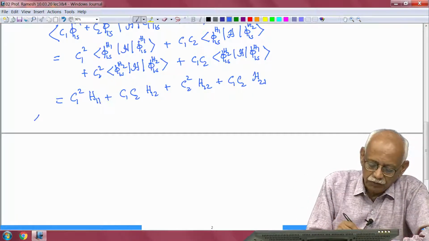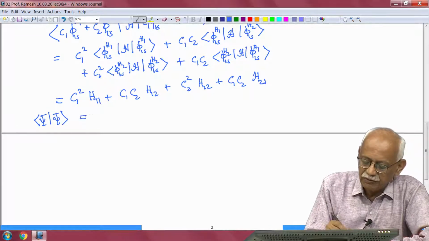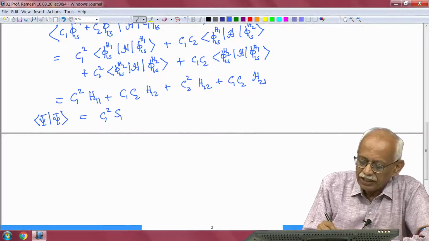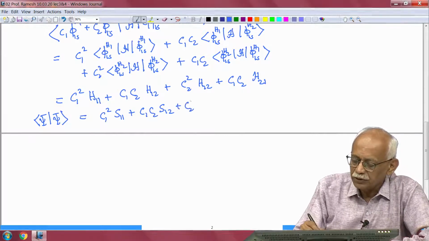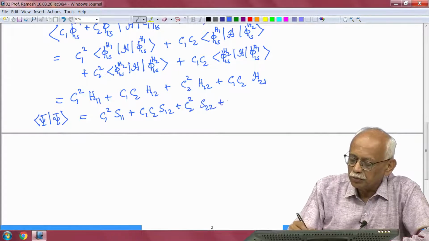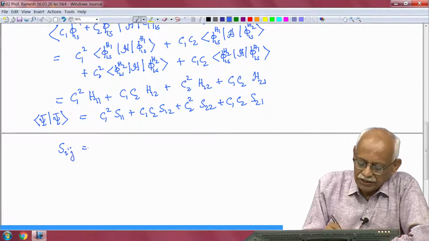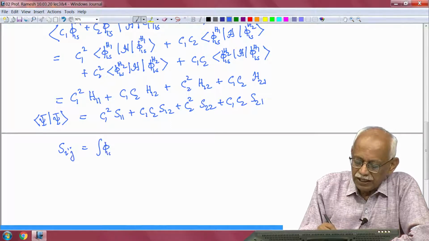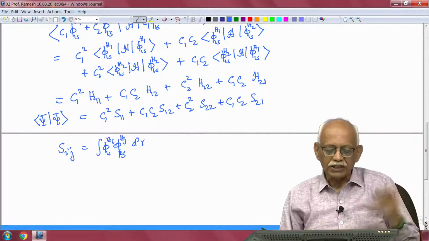Similarly, I can write down the expectation value of the overlap integral of psi, which is again given by C1 squared S11 plus C1 C2 S12 plus C2 squared S22 plus C1 C2 S21, where now the definition is the following: Sij is equal to the integral of Phi 1S hydrogen atom i times Phi 1S hydrogen atom j, d cubed R. Okay, so that is the overlap integral.